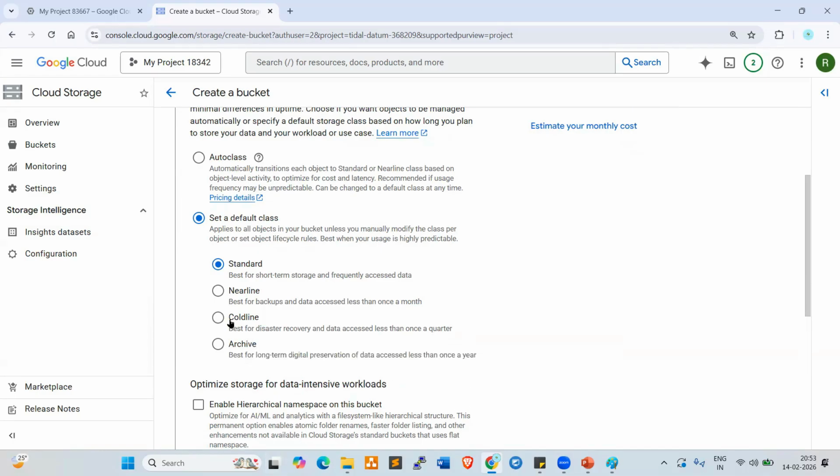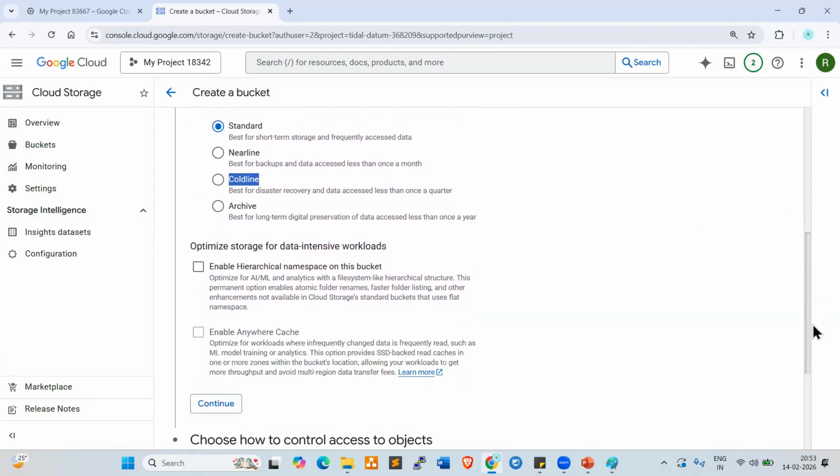So here, Coldline, cold storage, we can compare with what we have in AWS. What is that, anyone? Cold storage in AWS, which is Glacier. Yeah, we can compare with Glacier. Okay. So we can use the standard one here.